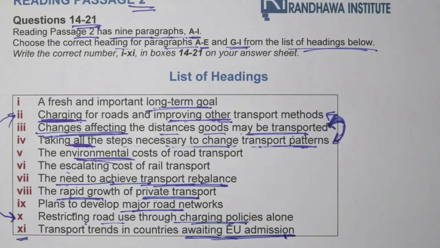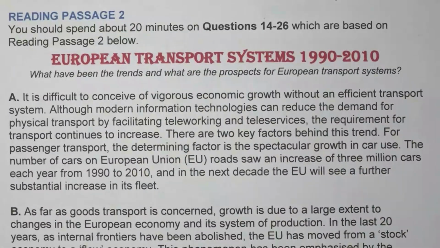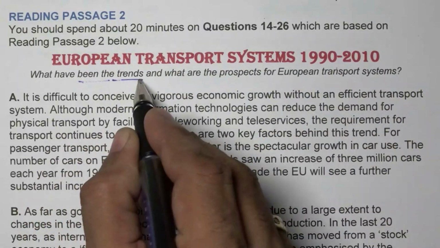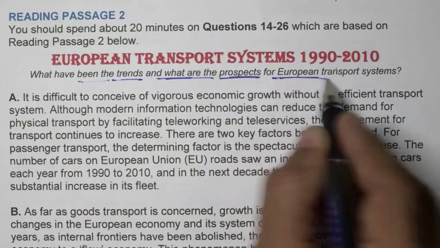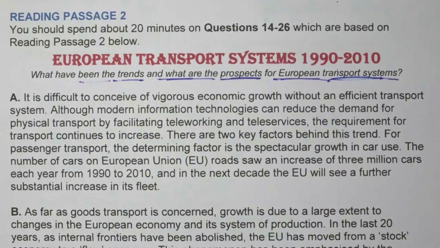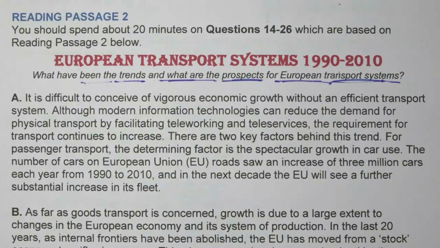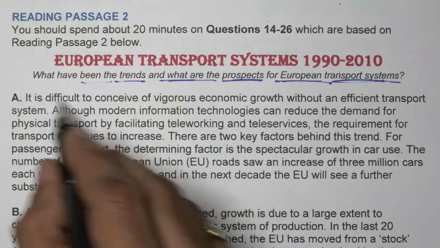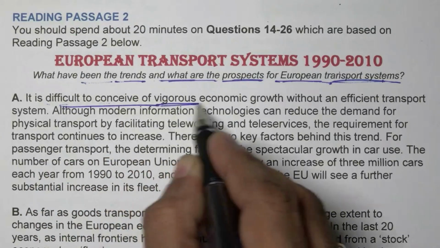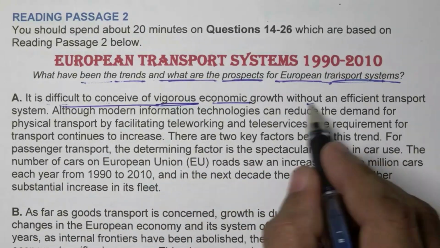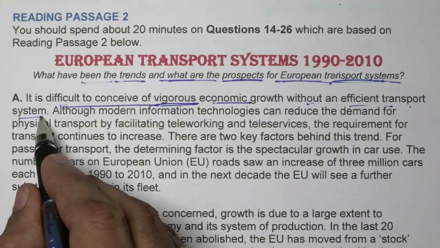European transport system 1990-2010. What have been the trends and what are the prospects for the European transport system? Paragraph A. It is difficult to conceive of vigorous economic growth without an efficient transport system.